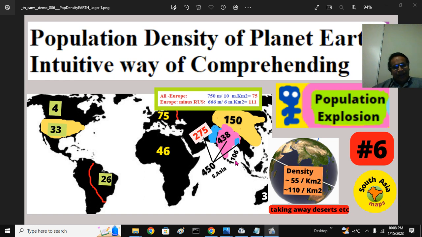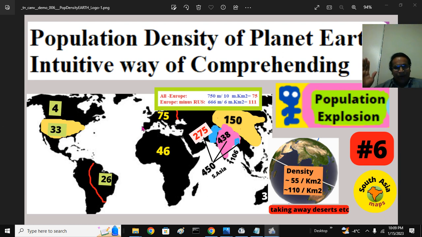Another important thing is, India, South Asia, has 444 or 450 people per square kilometer, almost the same as the Netherlands and England. The United States has 330 million people divided by 10 million units of area, that is 33. 40 million divided by 10 is 4. That's how we calculated.